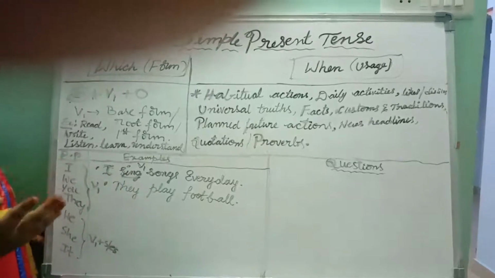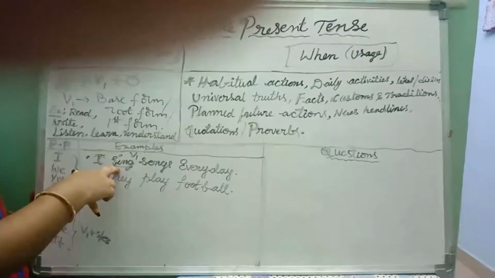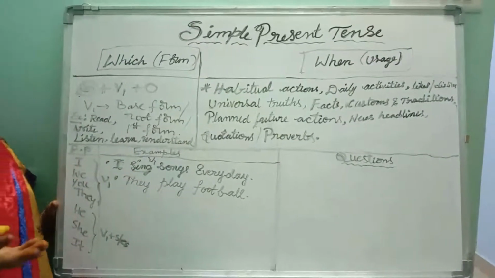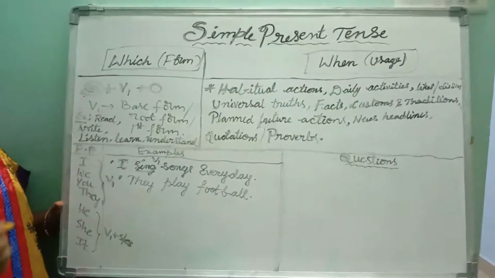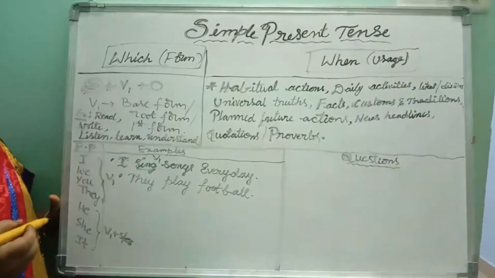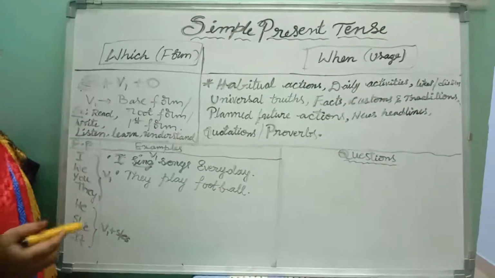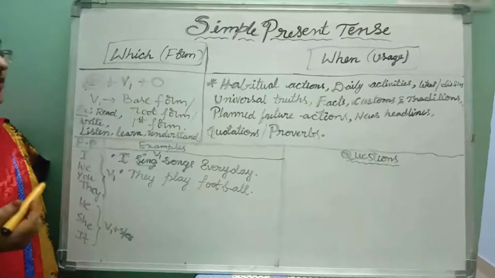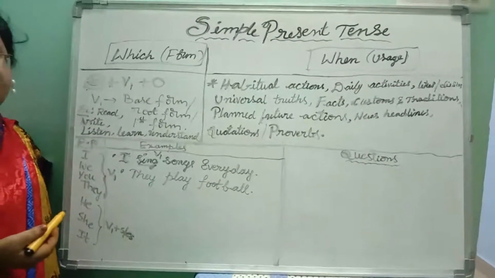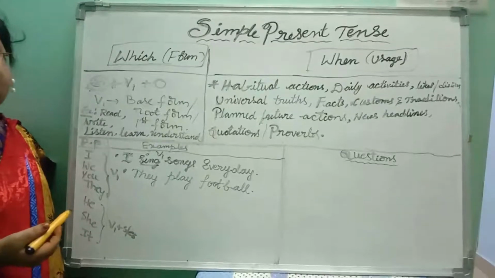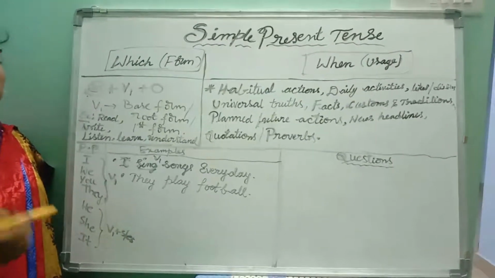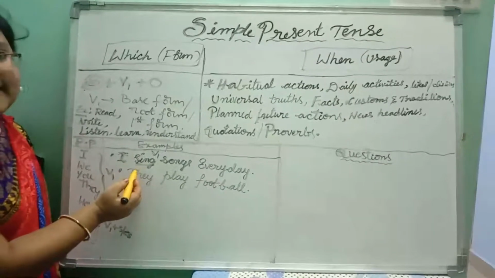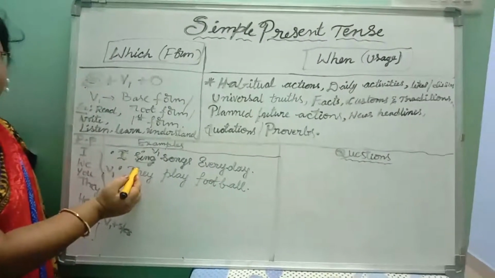Remember, we have 4 forms in verb forms. Okay, what are they? Present tense, past tense, past participle and present participle. Present tense V1, V2 means past tense, V3 means past participle form and V4 means V1 plus ing form, that is present participle form. Okay, so sing, sang, sung and singing.